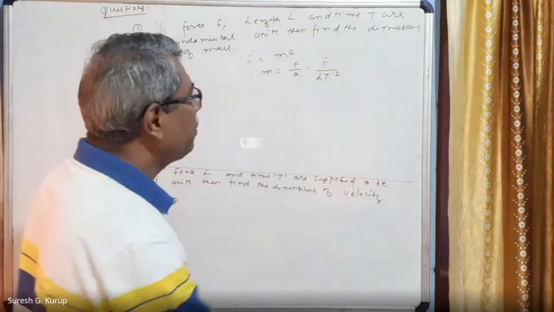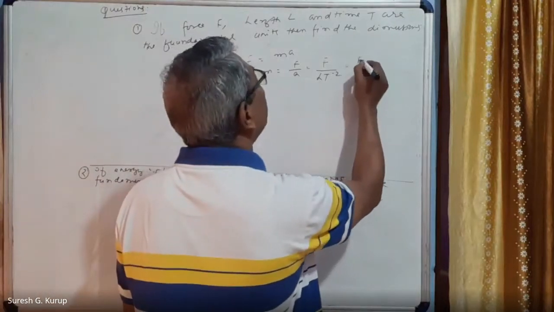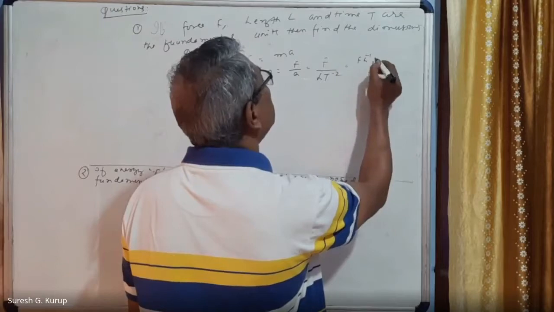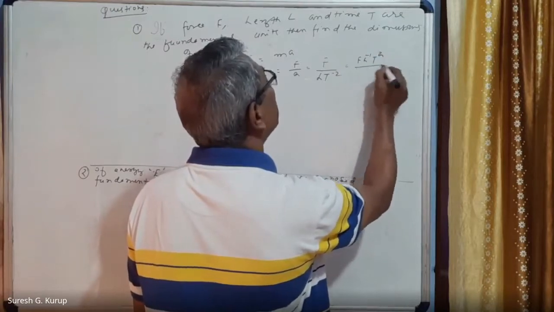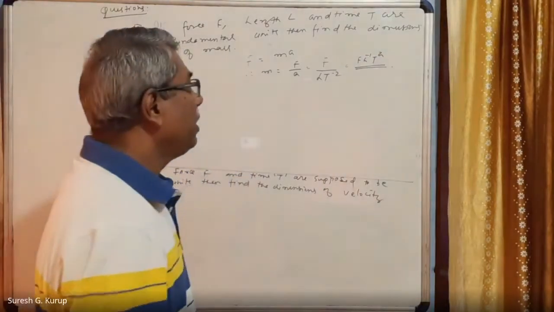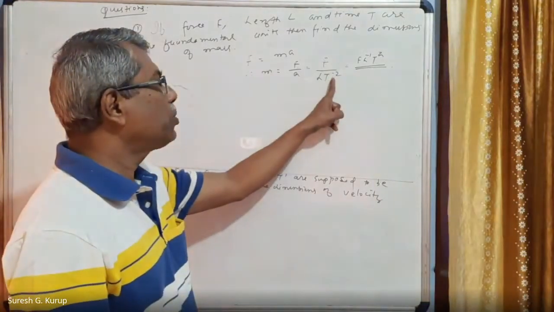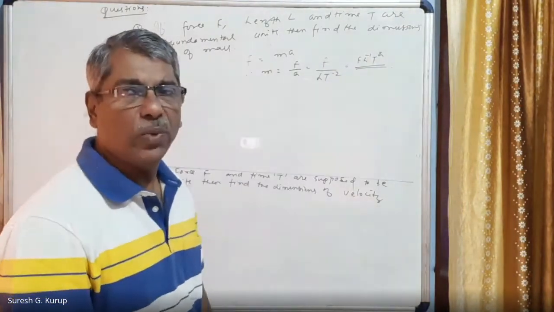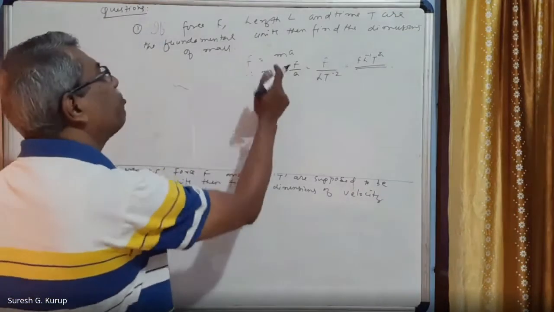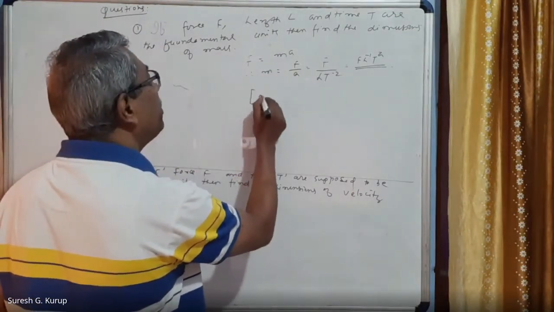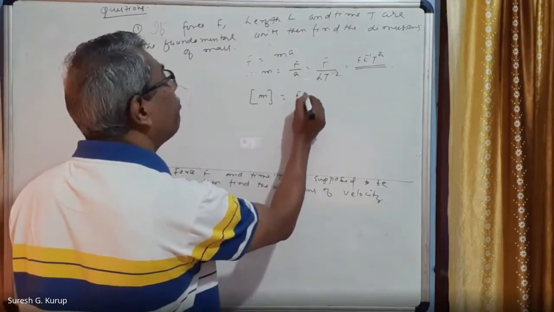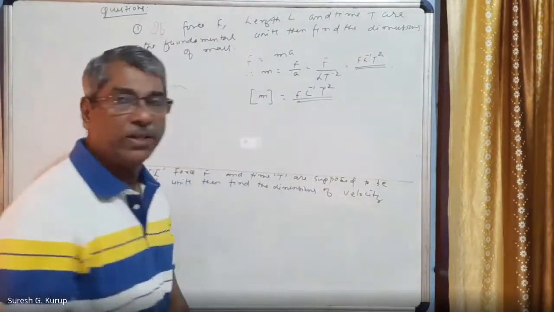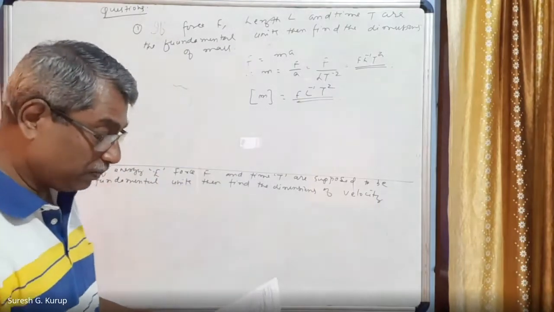So in all, we can write F divided by L T raised to minus 2 as equal to F into L raised to minus 1, T raised to 2. So the dimensions of mass is equal to F L raised to minus 1, T raised to 2. So this way, this question can be done, right?